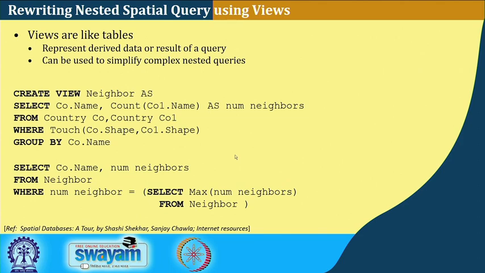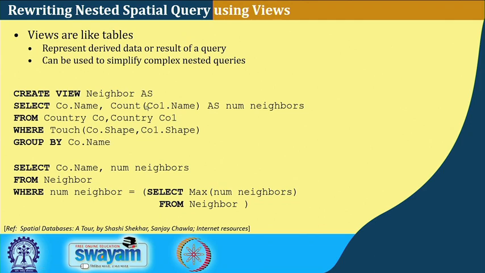So, if I have a complex nested query, I can go on creating views at the lower level and then query on them. I can say create view neighbor as select CO.name, count(name) as the number of neighbors from country CO and country CO1 where CO and CO1 touch, CO.shape and so on. So, this view creates the country name and the count, the major components being the number of neighbors.